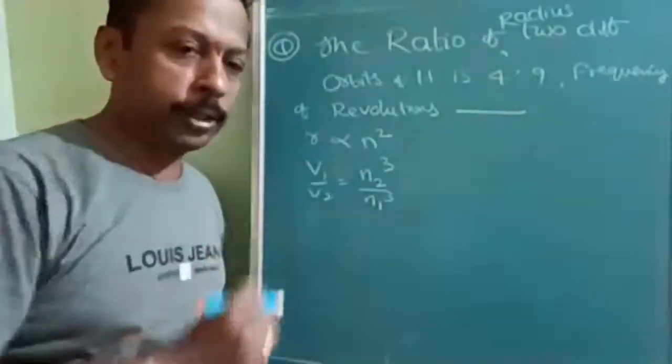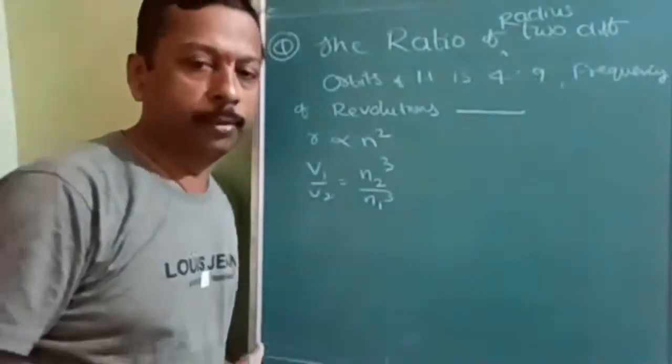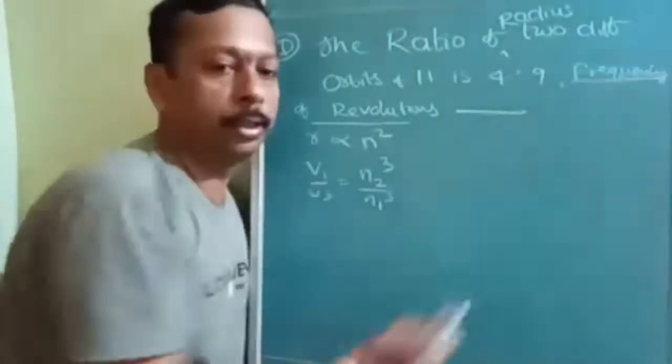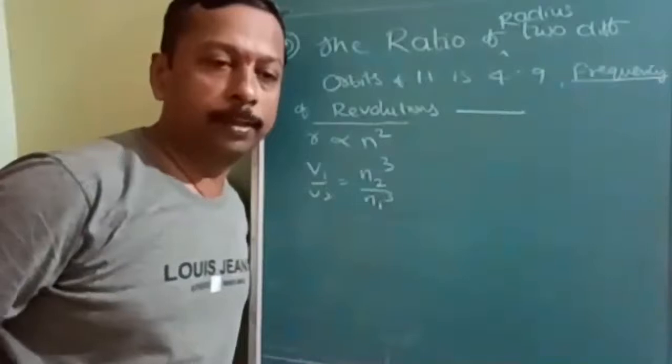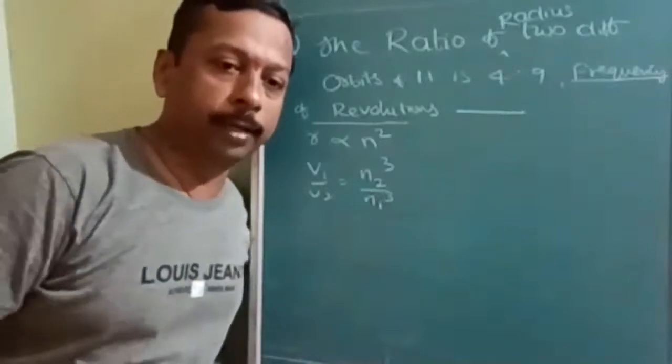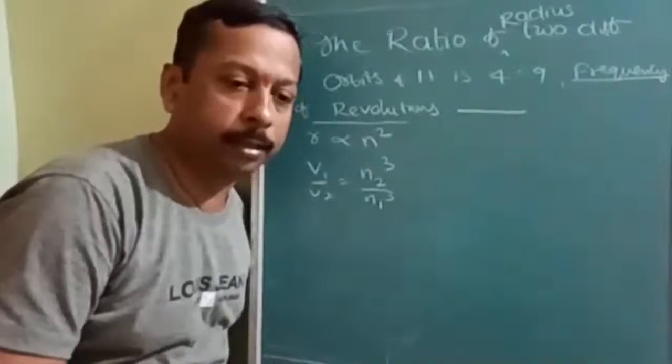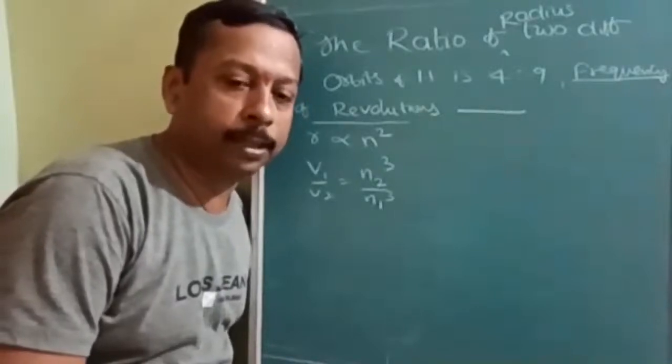Okay, in this question, the confusing word was revolution, frequency of revolution. Frequency here does not mean the electromagnetic frequency. Here frequency has another meaning: number of revolutions per second.